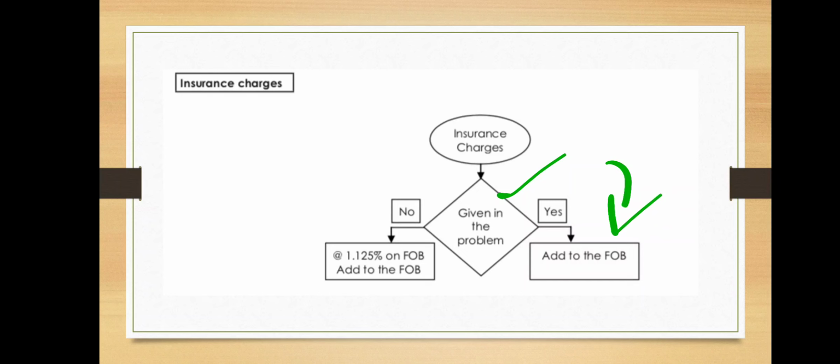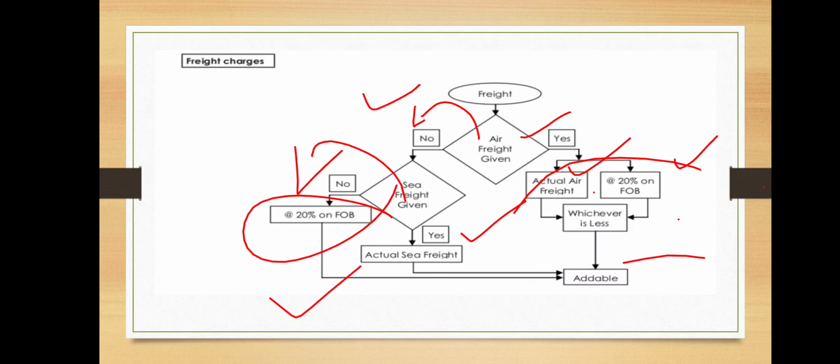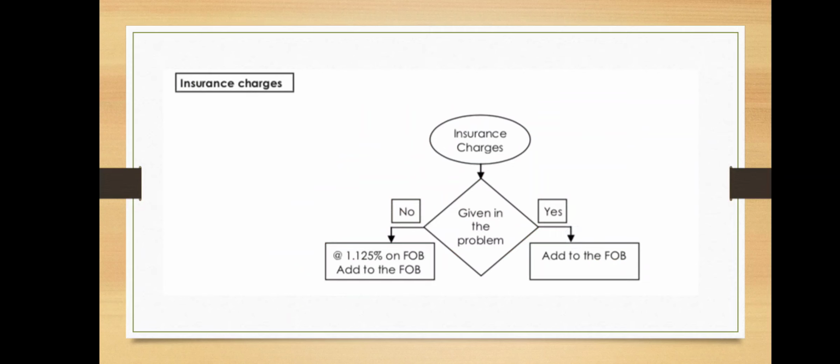If not given, as we discussed in the classroom and solved many problems on that, we take 1.125% on free on board when insurance charges are not given. If given, we take the actual amount for the calculation. Hope you are clear with both aspects: one is freight charges and one more is insurance charges.